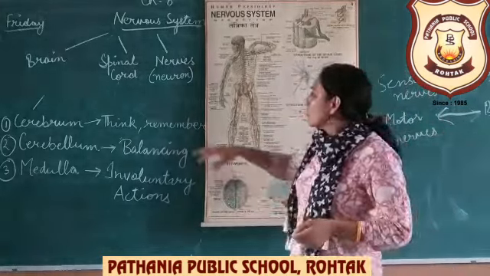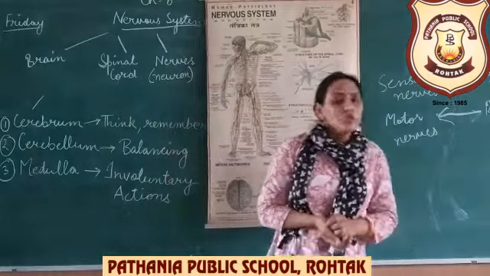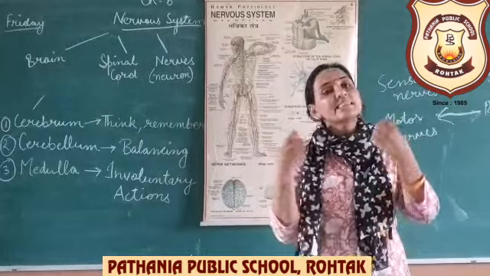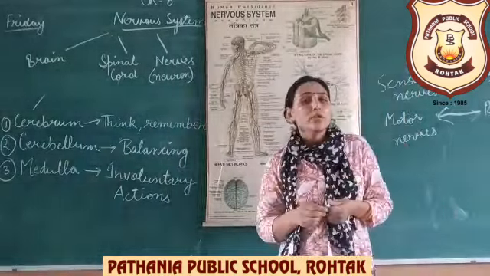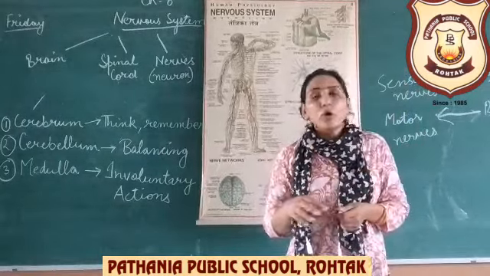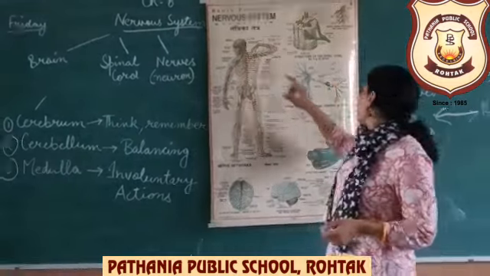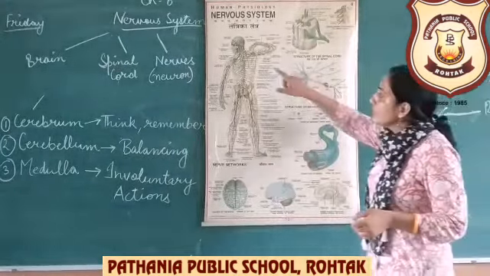Clear, beta? So this is all about brain, spinal cord, and nerves. The main function of nerves is that they help in sending the signal and receiving the signal, and that is how we can respond according to the situation. Because ultimately all these are connected to the brain. Sensory nerves receive signals from the different sense organs and give it to the